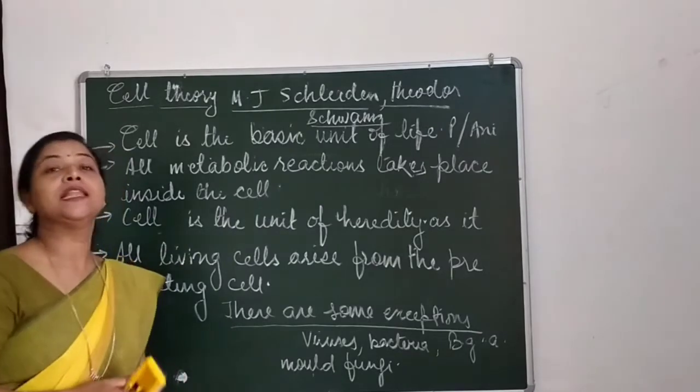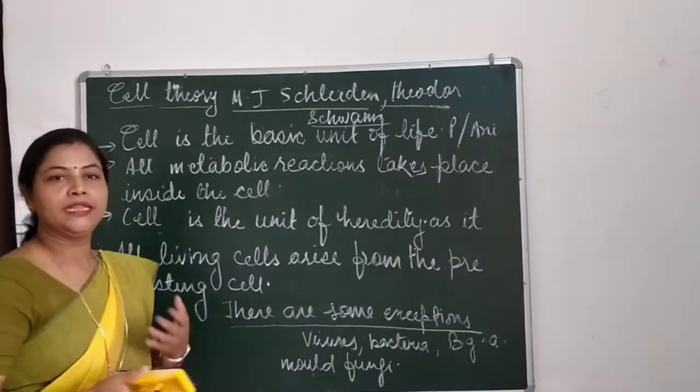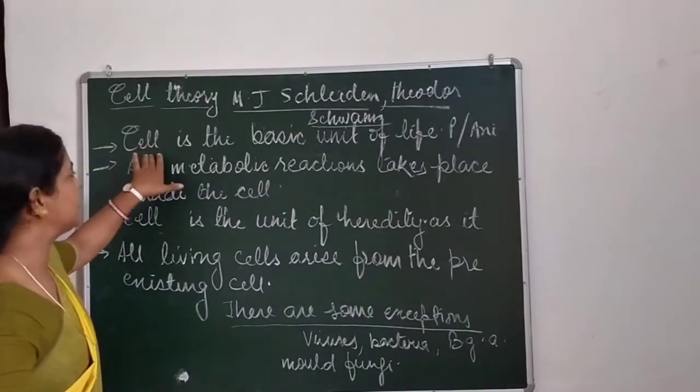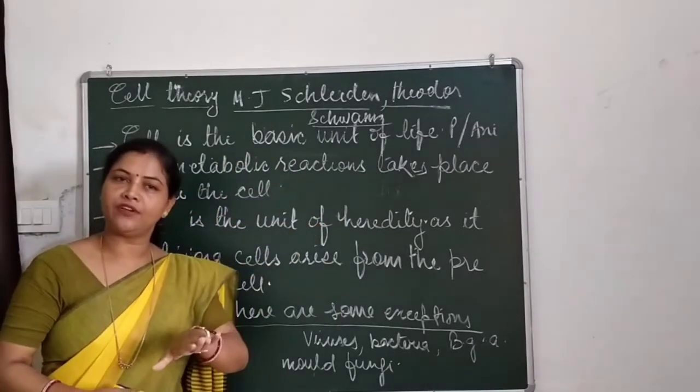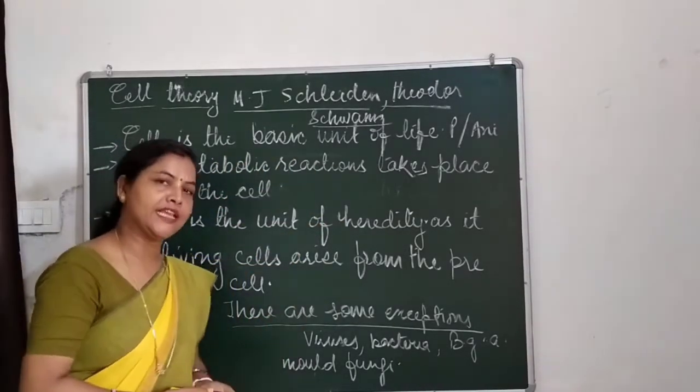What was the cell theory given by them? They have told us that the cell is the basic unit of life, what I have already explained to you in my last video.